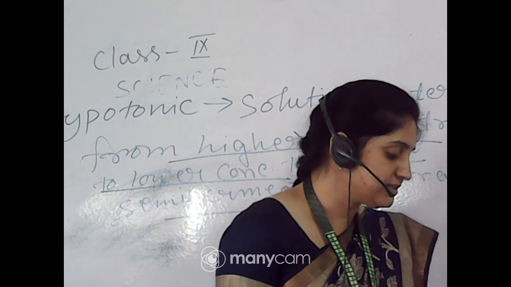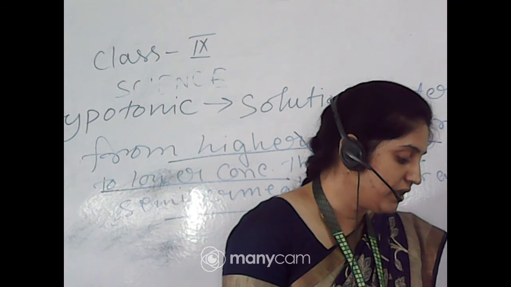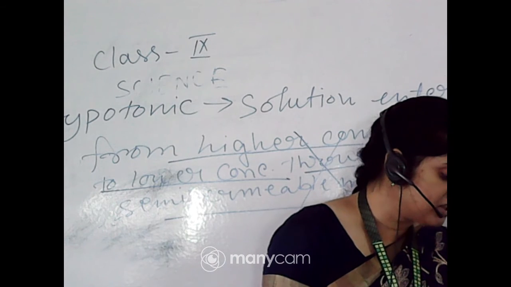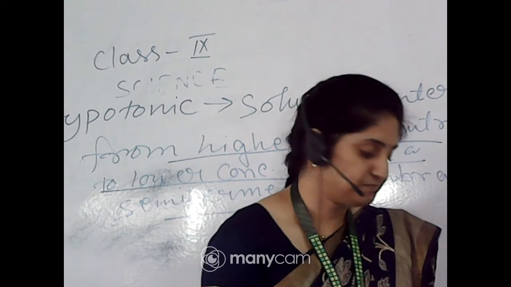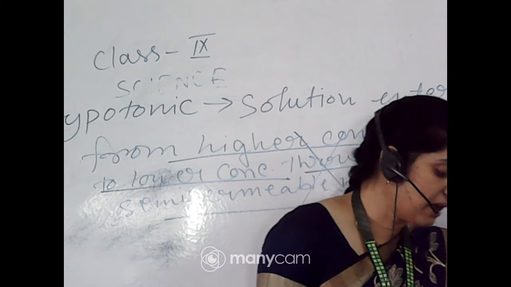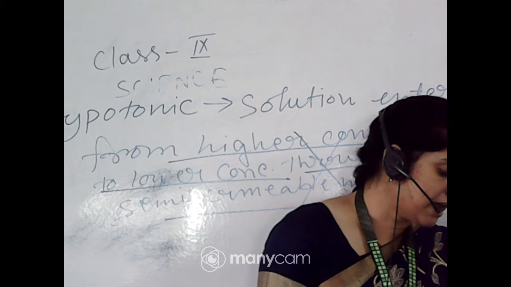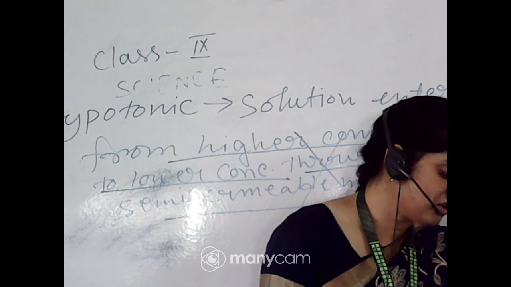Water crosses the cell membrane in both directions, but the amount going in is the same as the amount going out. So there is no overall movement of water, and the cell will stay the same size. Next one, if the medium has a lower concentration of water than the cell, meaning it is a very concentrated solution, the cell will lose water by osmosis.